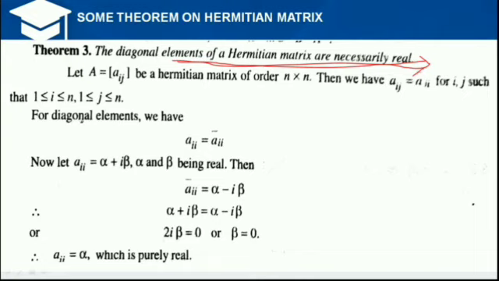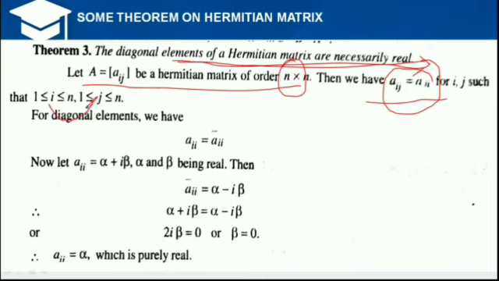How can it be shown? Let A be a matrix of order n by n, and we have Aij is equal to conjugate of Aji. We take the values of i and j both from 1 to n. It is very noticeable here that the values of i and j start from 1 to n.